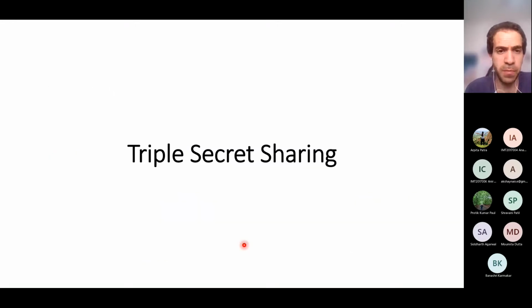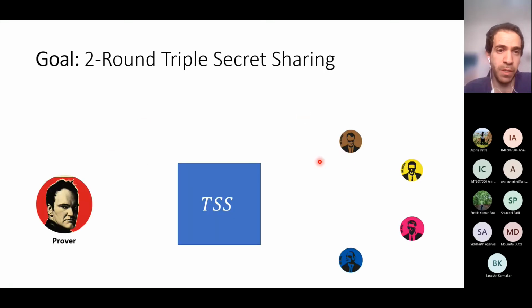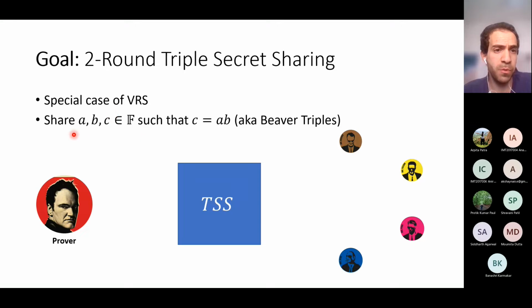So I'll discuss the heart of the construction, which is just a special case of VRS. This is a protocol for triple secret sharing. And what is triple secret sharing? Like I said, it's a special case of VRS where the prover wants to share a triple A, B, and C, and also prove that C is equal to AB. This is also known as a Beaver triple.